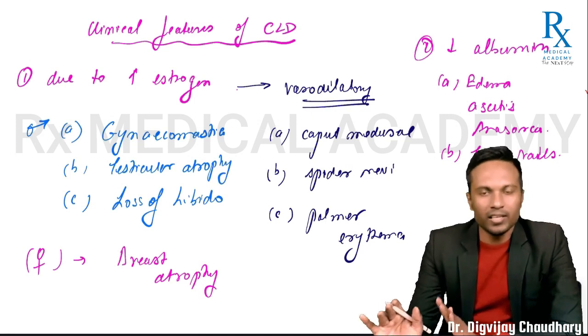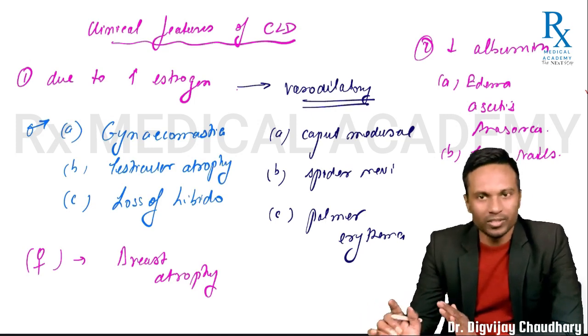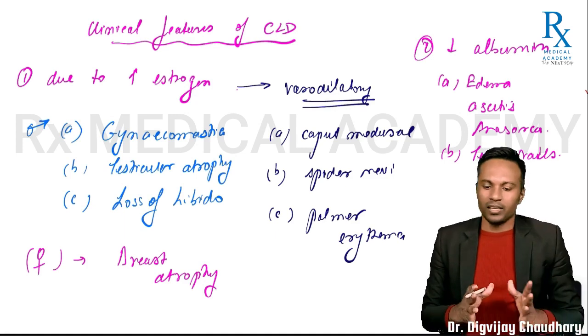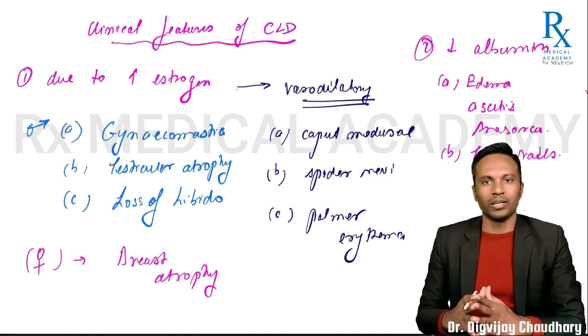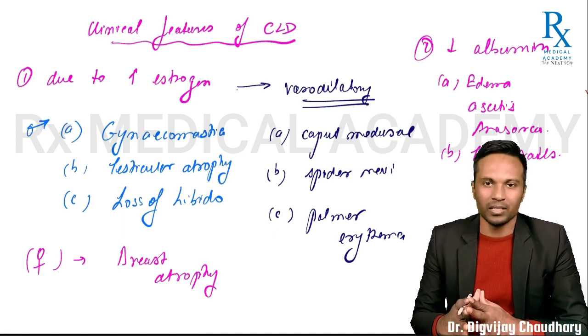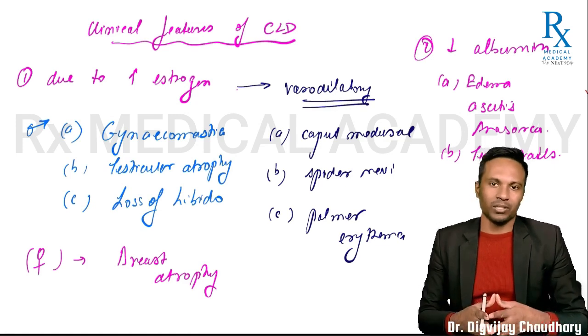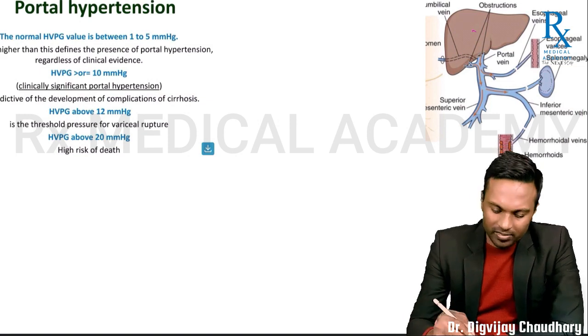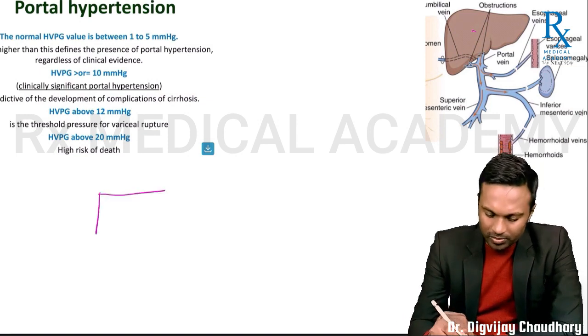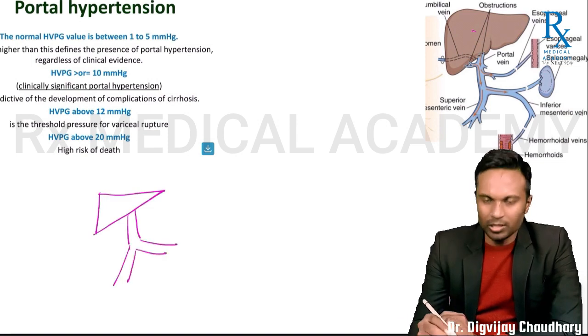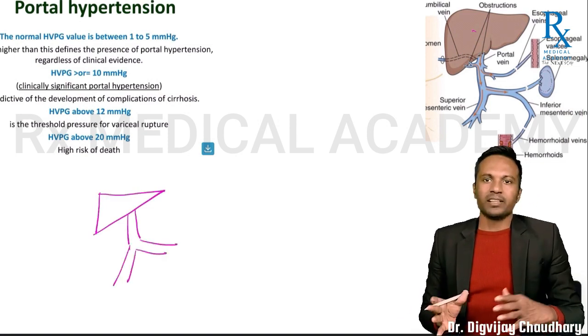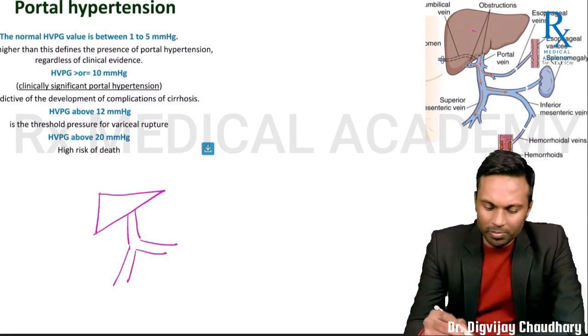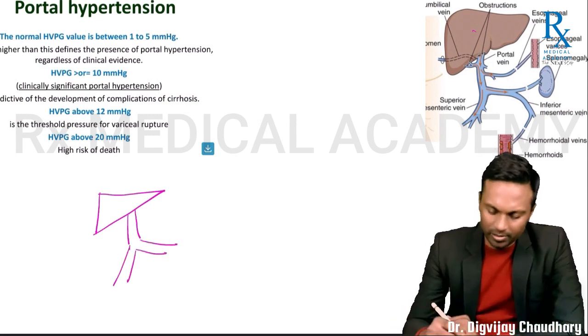So we are done with clinical features of chronic liver disease. इसमें जानबूझ के I did not include portal hypertension, क्योंकि नेक्स्ट टॉपिक हम लोग पोर्टल हाइपरटेंशन पढ़ेंगे, उससे रिलेटेड क्लिनिकल फीचर्स भी क्रॉनिक लिवर डिसीज के पार्ट होंगे. Let's see what is portal hypertension, what is portal vein. Right, portal vein कुछ इस तरीके से होगी. Right, this will bring all the blood from intestinal regions so that liver can pick up various metabolites and substances.